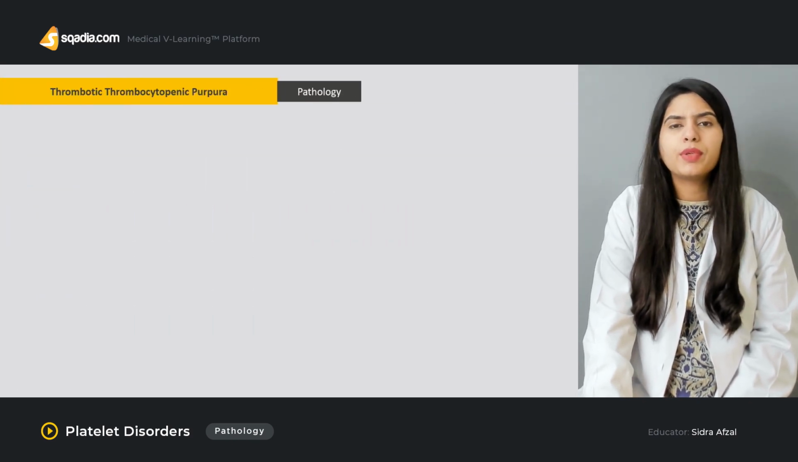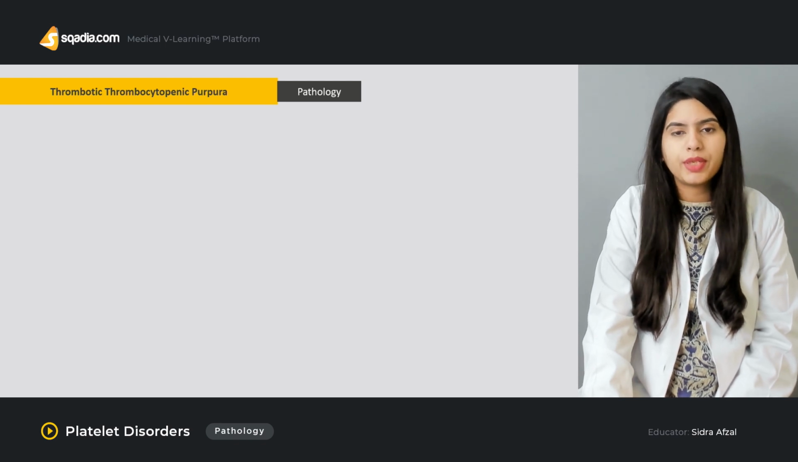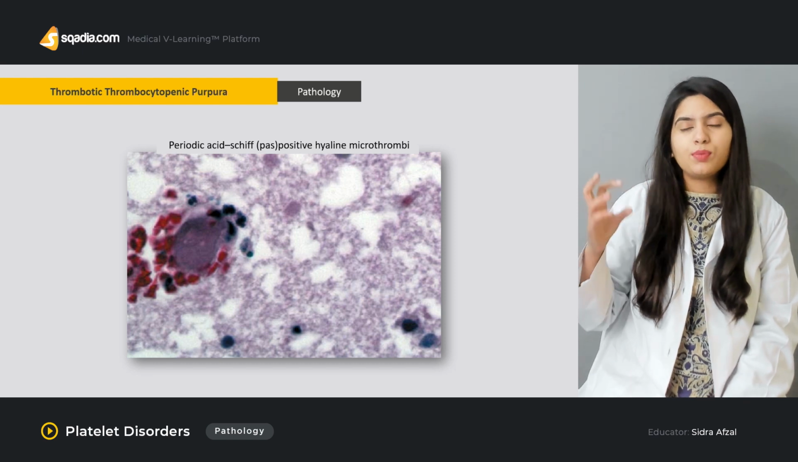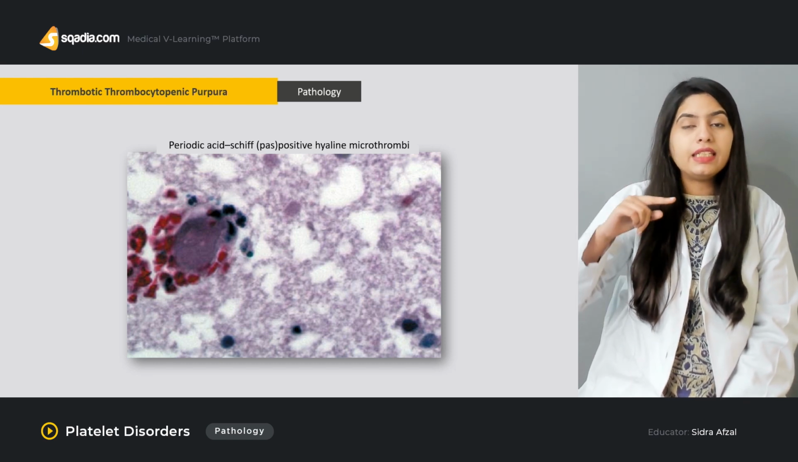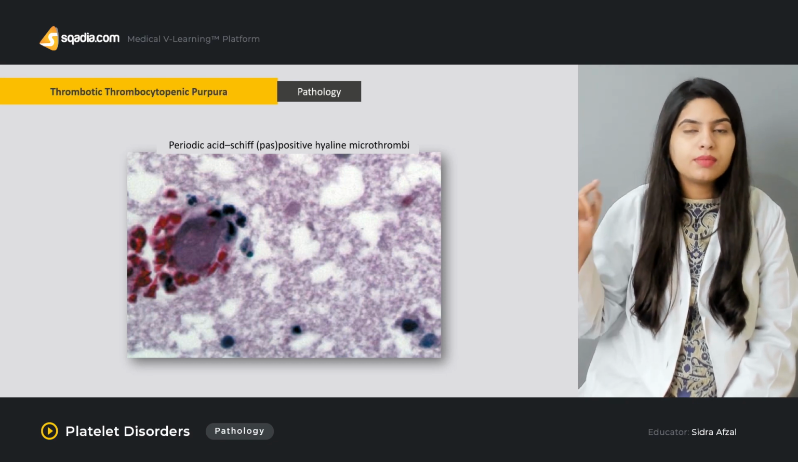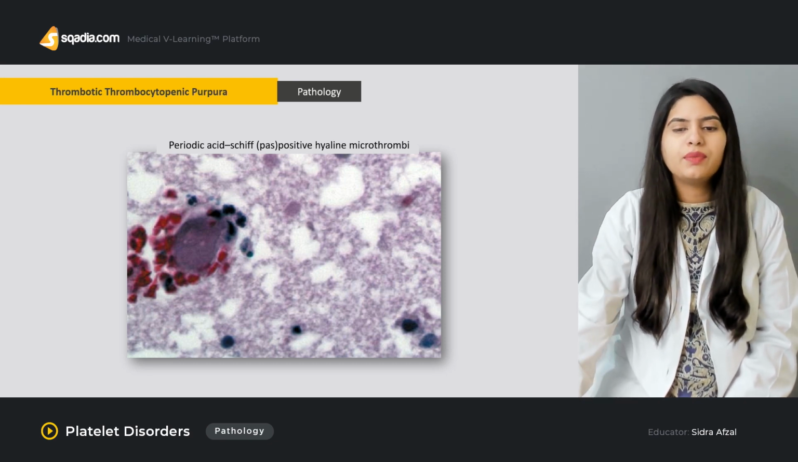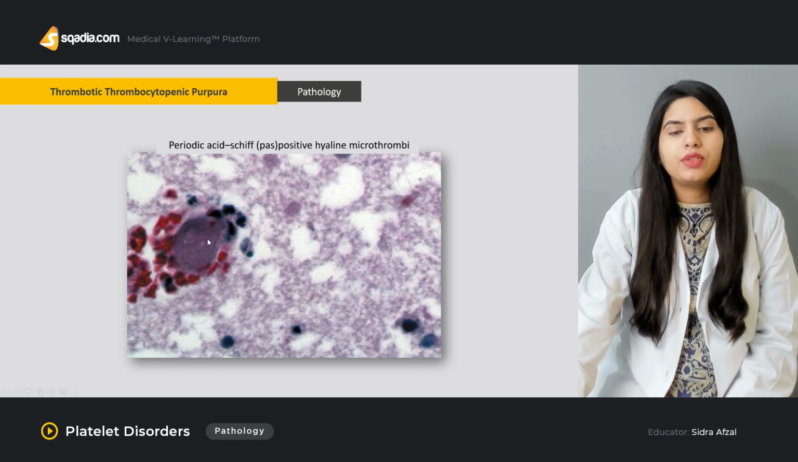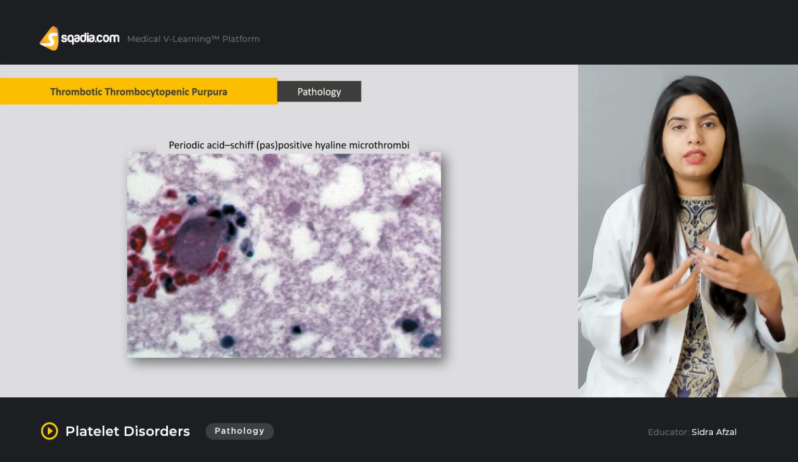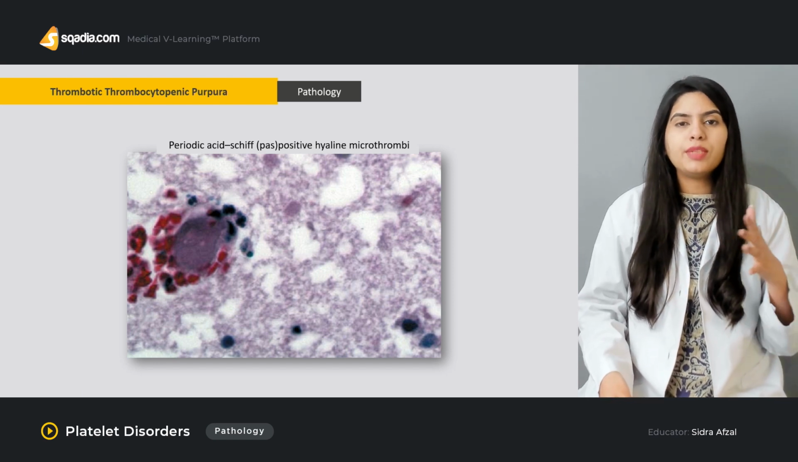Now, moving on to the pathology of thrombotic thrombocytopenic purpura. The periodic acid-Schiff positive hyaline microthrombi are basically seen in the lining of the blood vessels, mostly capillaries, or the veins. Here you can appreciate this. Basically, these microthrombi that are formed, as I told you, are because there is no destruction or separation of the multimers that are formed.